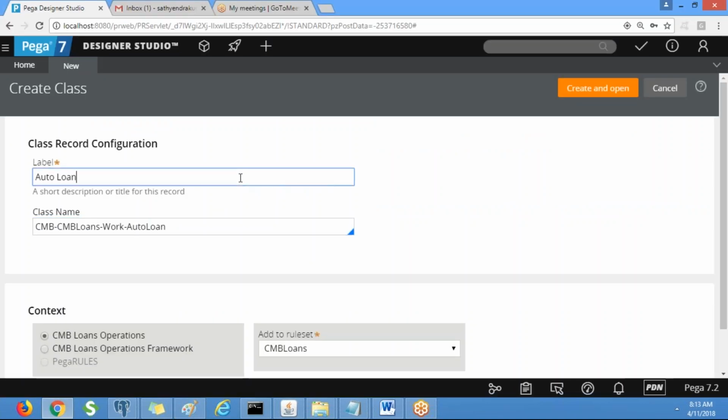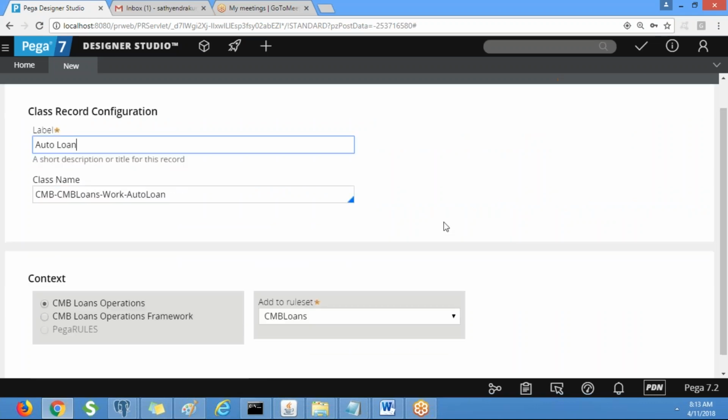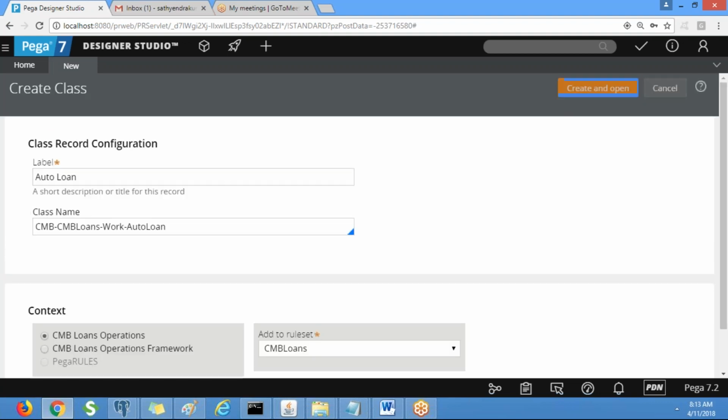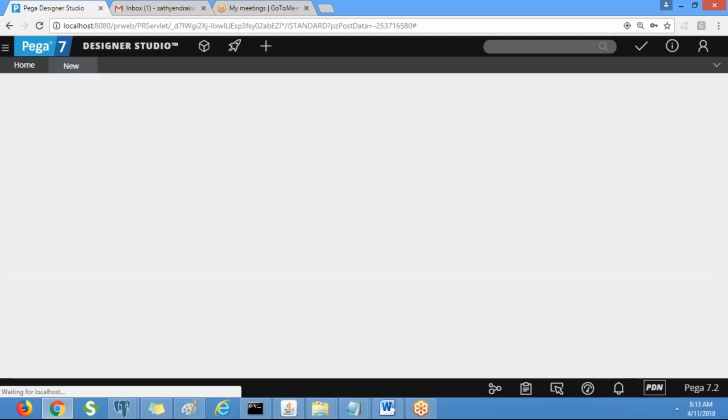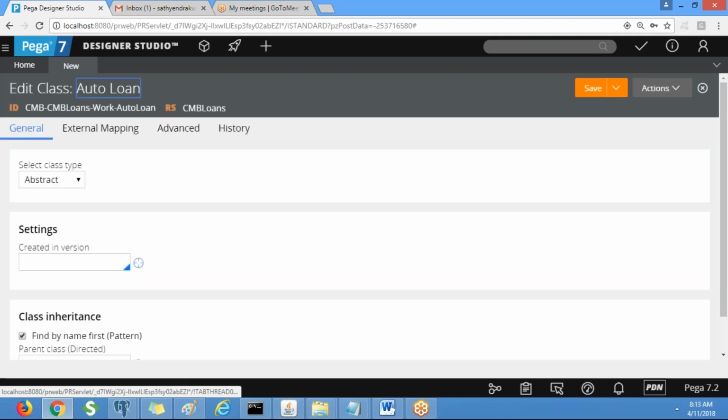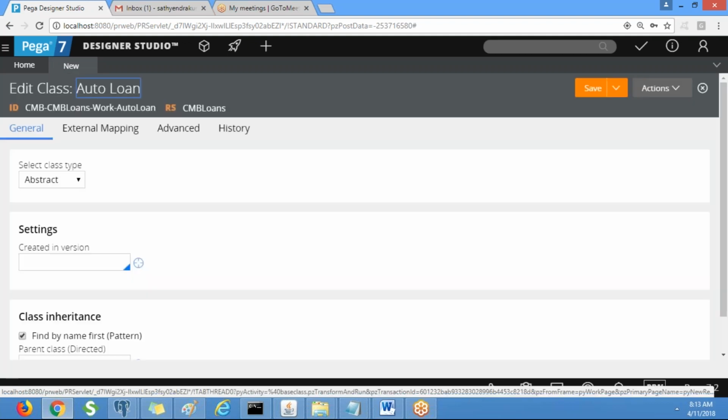So this is the auto loan work type and this is the class name and it is getting stored in this rule set. So class is not associated with rule set version. Okay, it is only associated with rule set name.